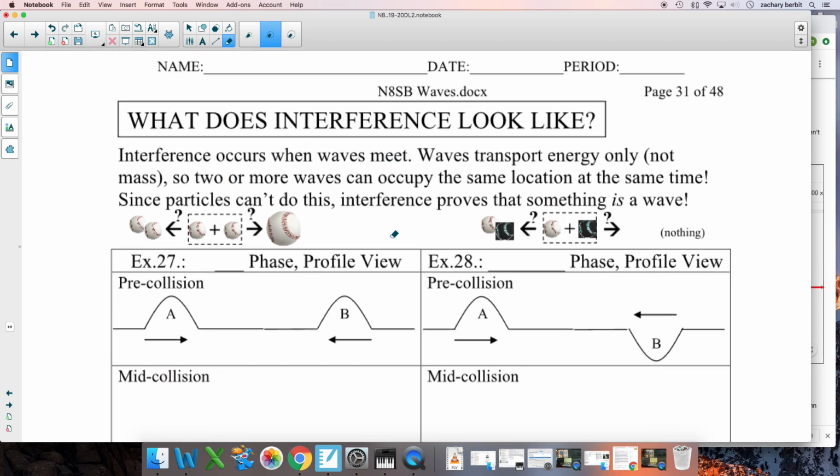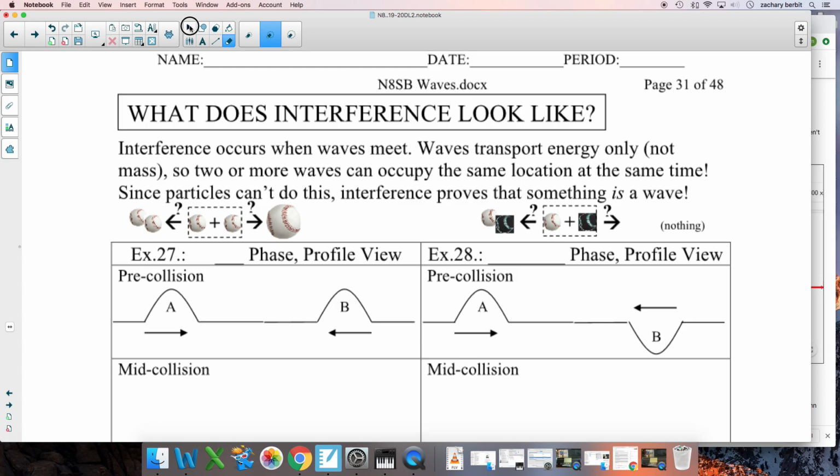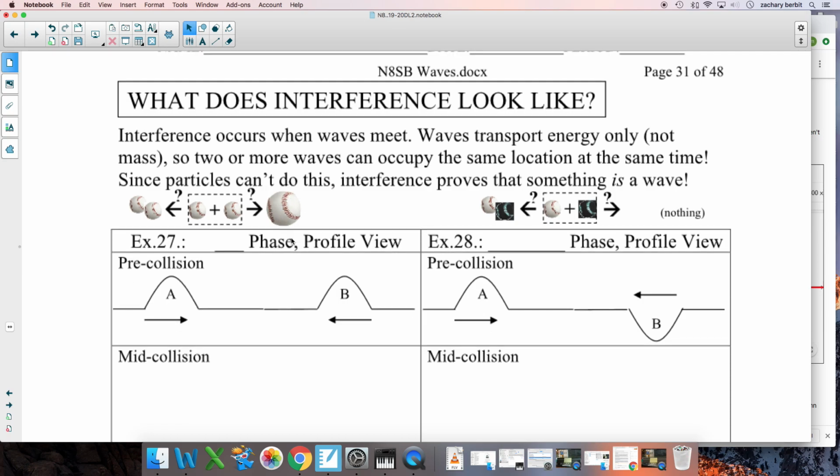What does interference look like? All right, so here's an interesting question right here. So waves transport energy, not mass. That's important. Because of this, two waves can occupy the same volume of space, the same location at the same time. Particles cannot do this. For example, if you have two baseballs and you throw them at each other, what happens? Do you still have two baseballs that hit each other, or do they suddenly morph into a large baseball?